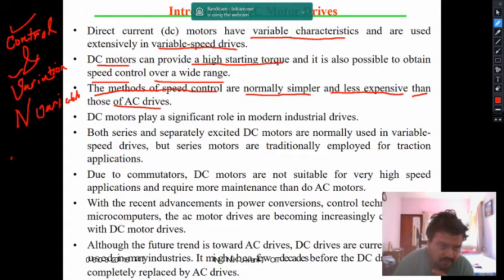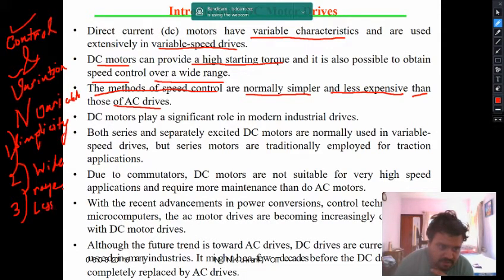So one is the simplicity. This is important. Number two is wide range. Number three is less expensive. And last but not the least, your tau st, the starting torque, is the highest.